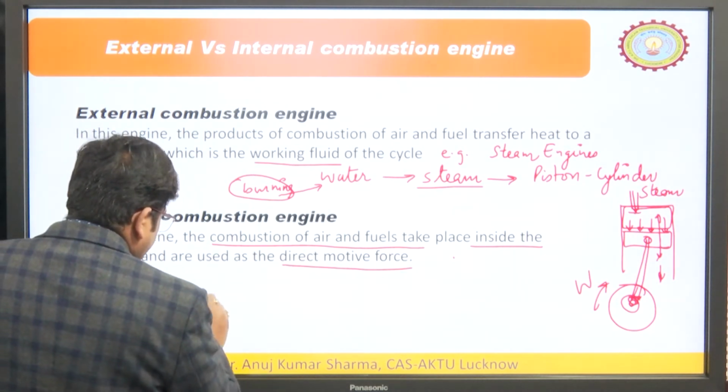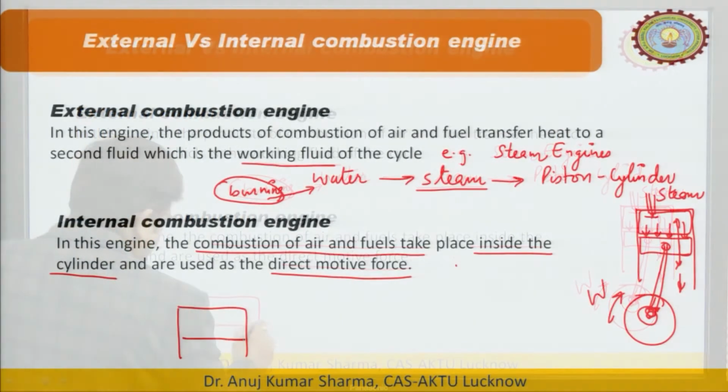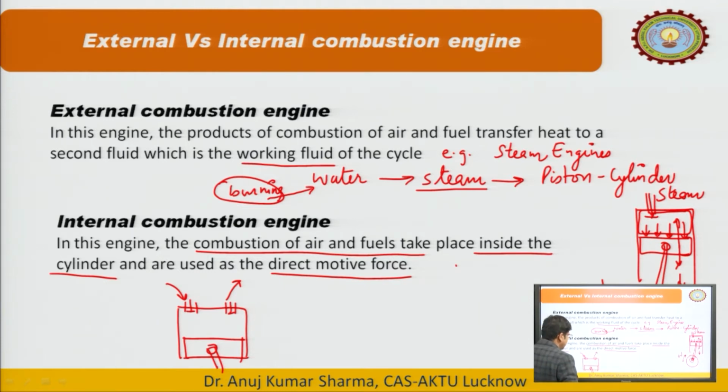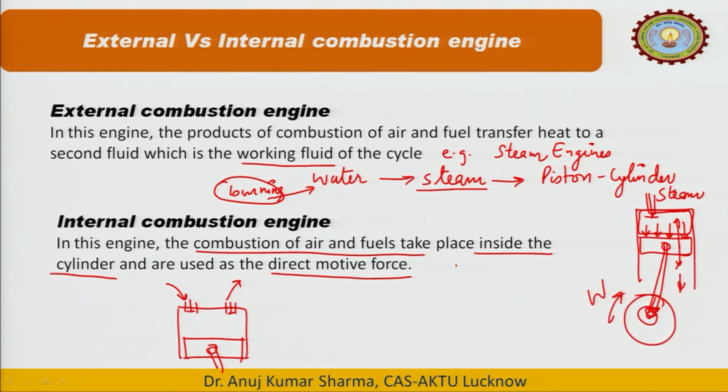So, let us say this is the engine cylinder and this is the piston, which is connected with some mechanism. We have two ports or two valves: this is the inlet valve, this is the exit valve. I will discuss in detail in the subsequent slides.